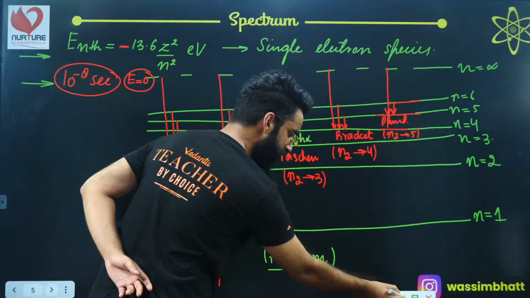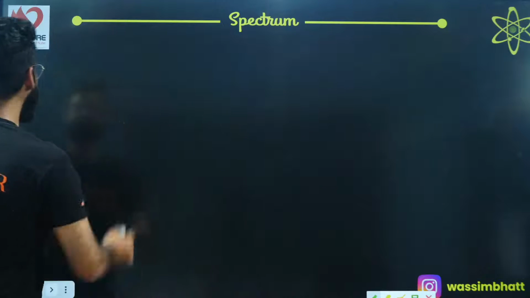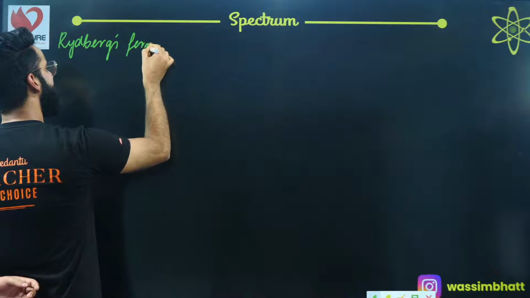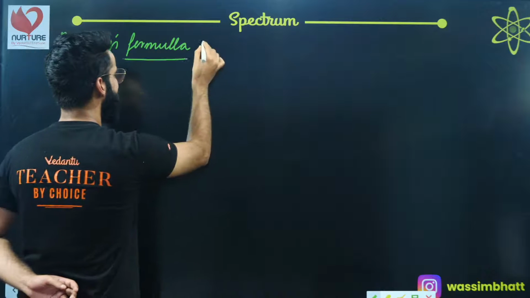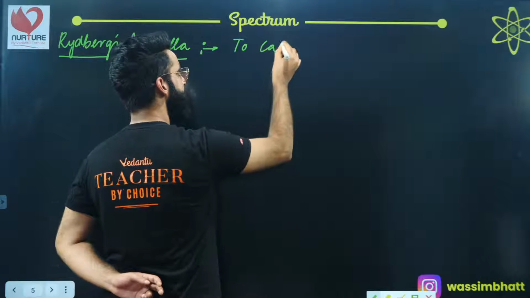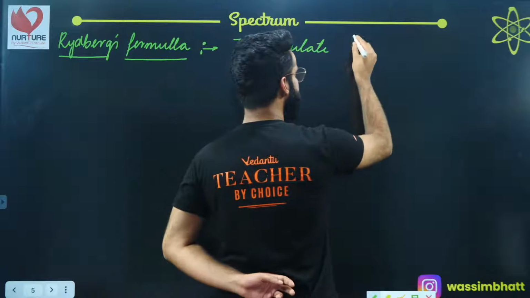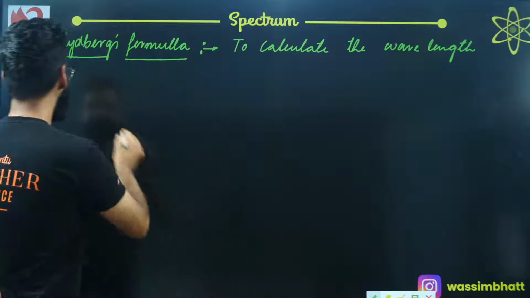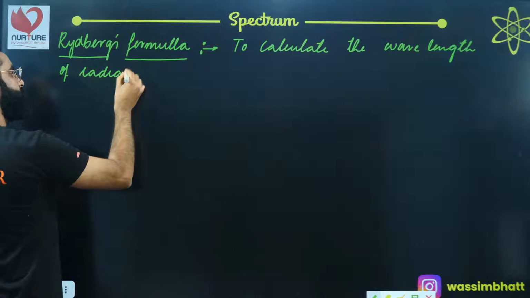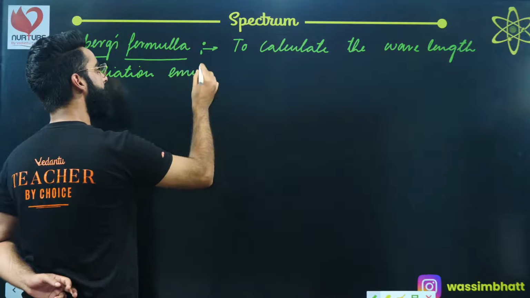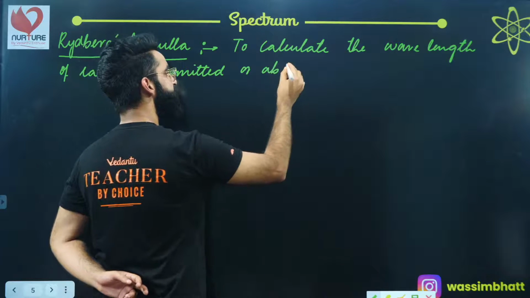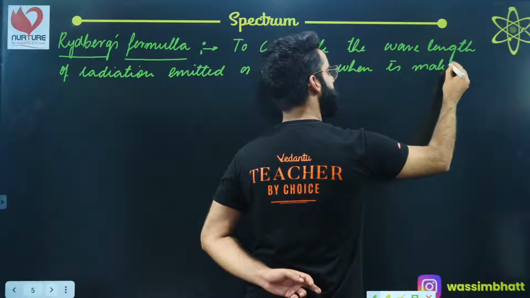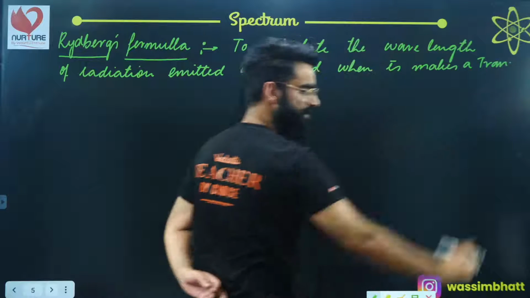I'm going to erase this part. I'm sure you have noted this down properly. First of all, there is a formula called Rydberg's formula, and this Rydberg's formula, which I'm going to show you right now, is used to calculate the wavelength of the radiation emitted or absorbed when an electron makes a transition.